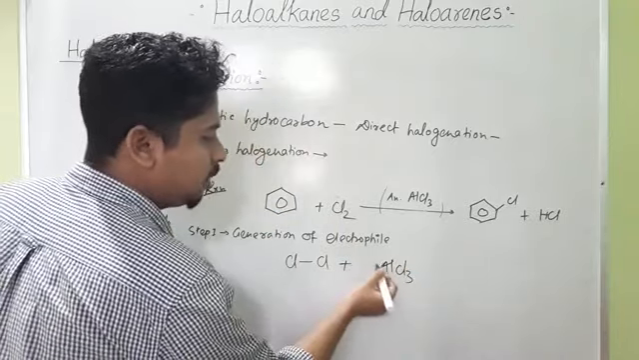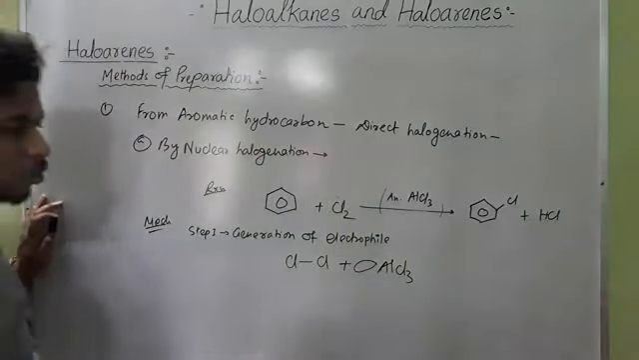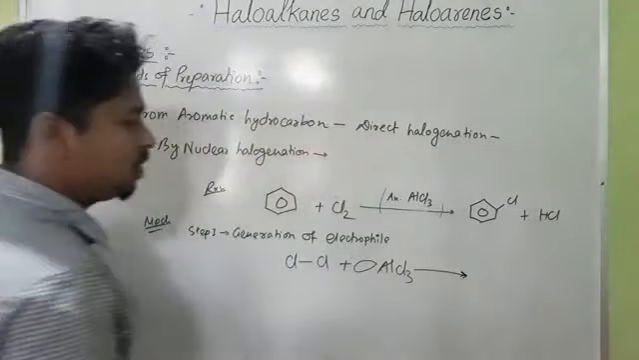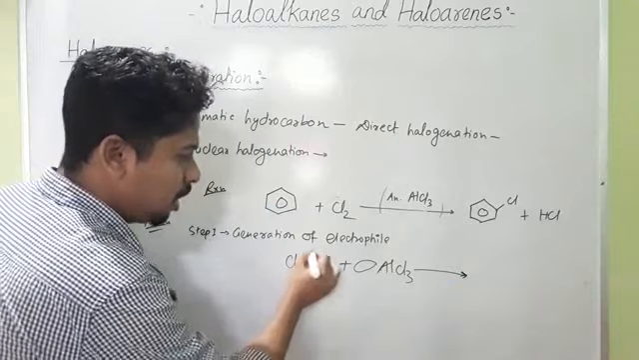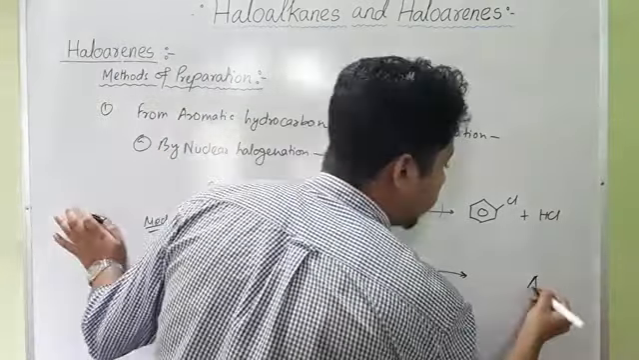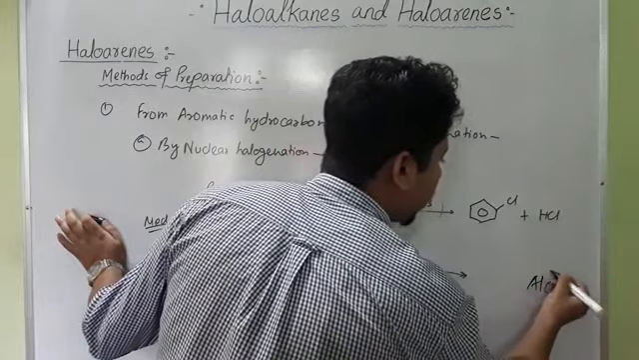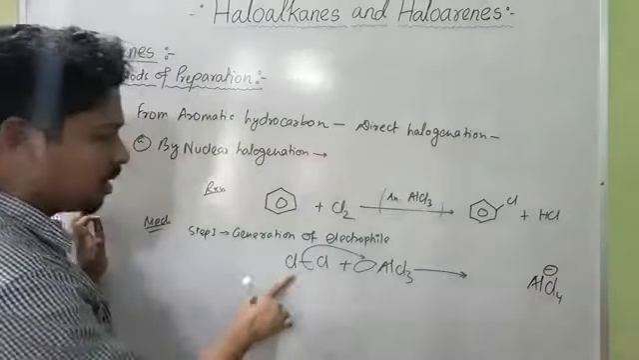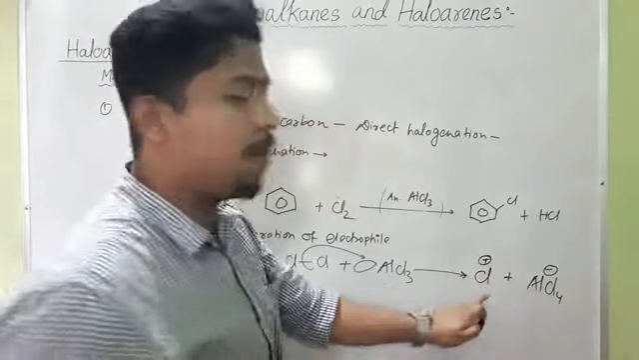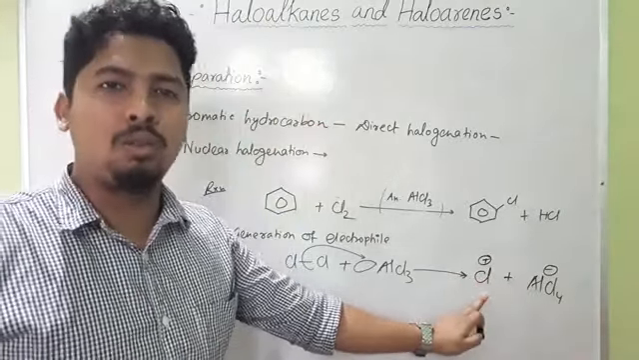In this AlCl3 you have some vacant orbital. So when this Cl2 and AlCl3 react, there will be generation of electrophile. This Cl will attach with this AlCl3, so it will form AlCl4 minus, and this chlorine will become Cl plus. And this Cl plus is the electrophile.